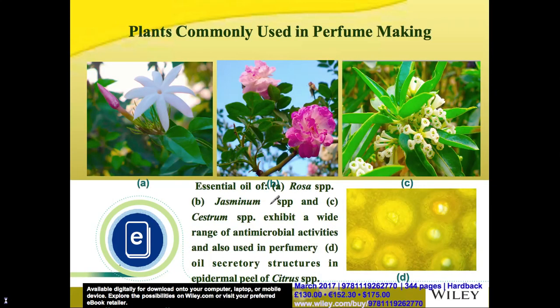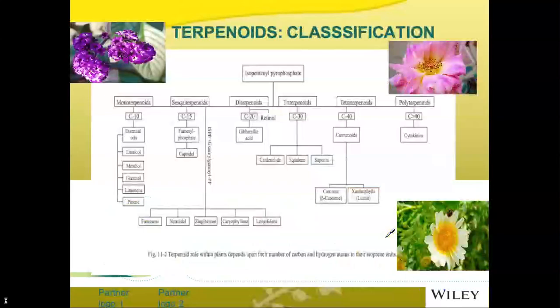Some plants which are commonly used in making perfumes include jasminum species, rose plants, cistrus species and citrus species. Now, the terpenoids are basically, as mentioned before, derived from isopentenyl pyrophosphate. They may be monoterpenoids, sesquiterpenoids, diterpenoids, tetraterpenoids, and polyterpenoids. Monoterpenoids, which form the fragrances of plants, contain 10 carbon atoms.